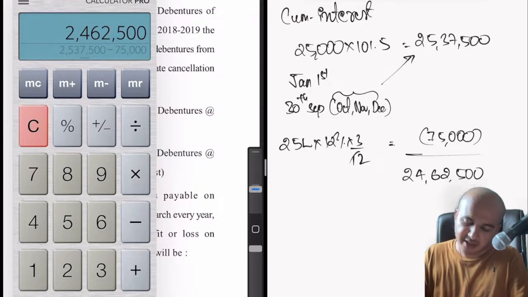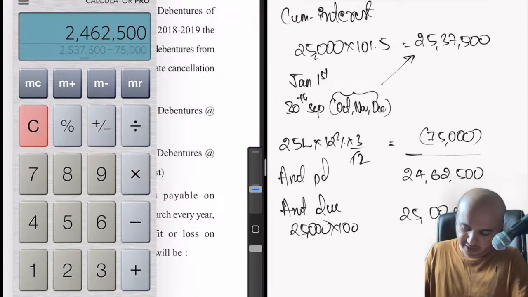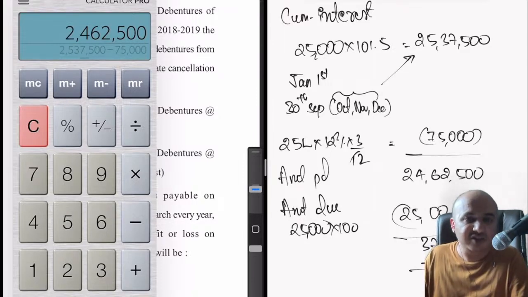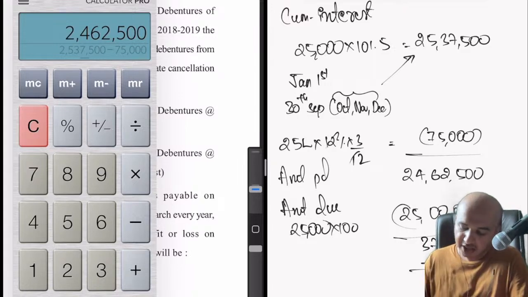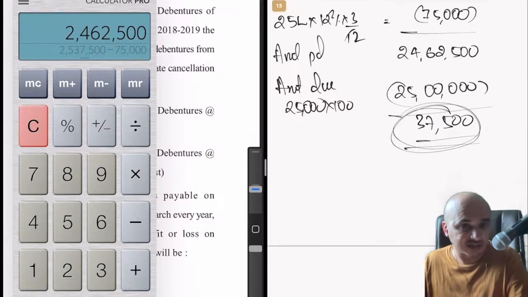Actually, we were supposed to pay them how much? Amount paid is this. Amount due is on face value. That is once again 25,000 debentures into 100. So 25 lakhs. That means what is the profit? 37,500. So that means we paid 37,500 less. So that is our profit. So here on Jan 1st we made a profit of 37,500.